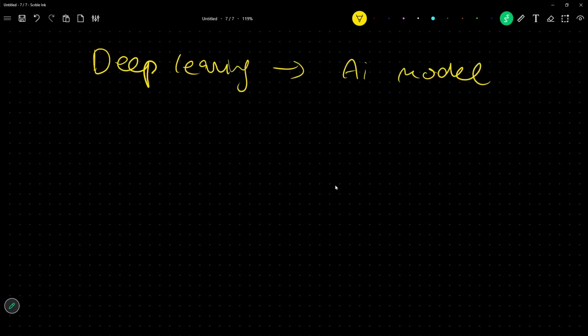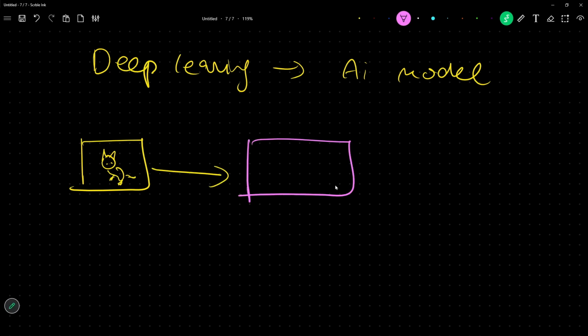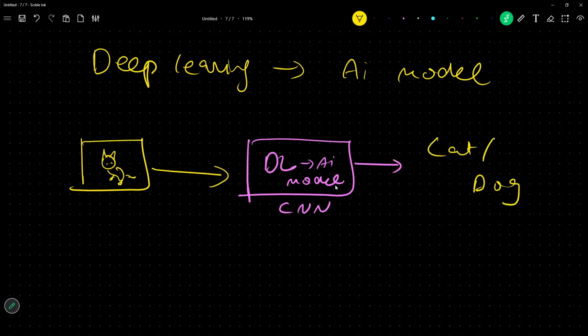Let us say we are developing a simple use case where, given an image, a cat image, a very classic use case, the kind we learn in our initial days, our deep learning AI model, a CNN computer vision model, has to predict if this is a cat or a dog. This is a very simple problem statement.